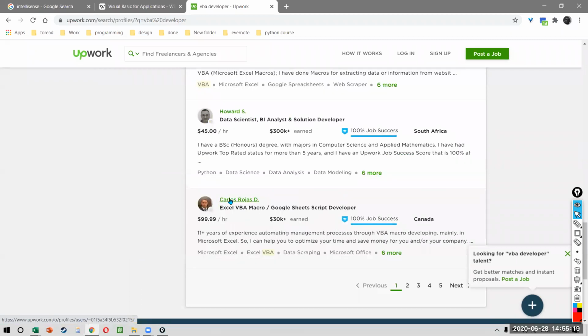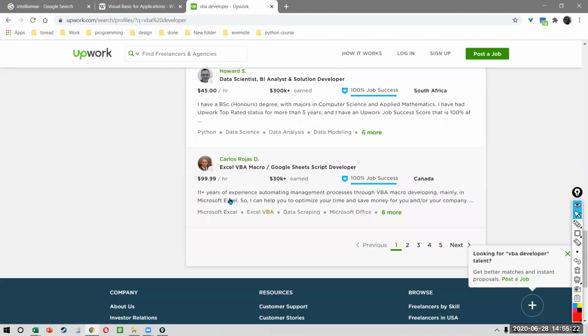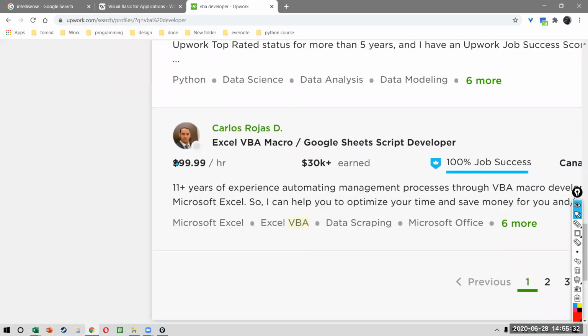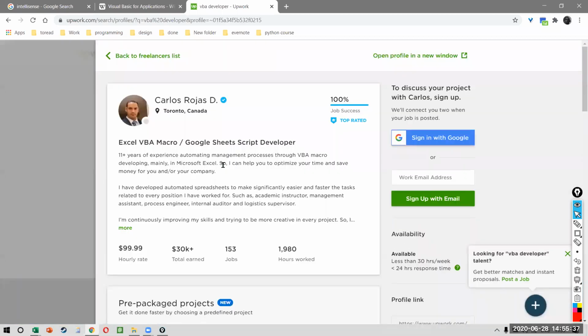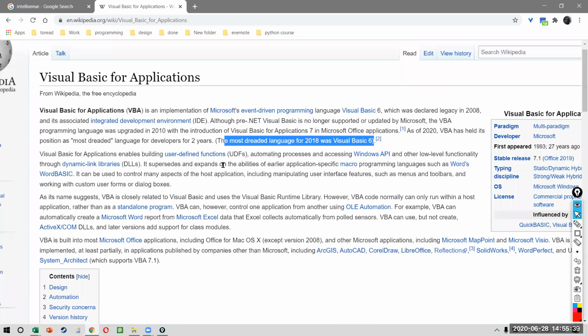So, I mean, it's standard. I personally charge anywhere from $30 to $60 per hour for a project in India, right? Globally, of course, the amount increases even more. You will have people who are charging $100 an hour. And that just goes to show you how important VBA is, right? Because organizations still continue to work on it.